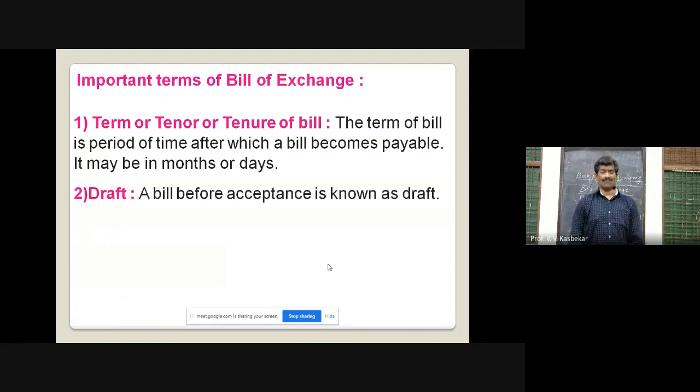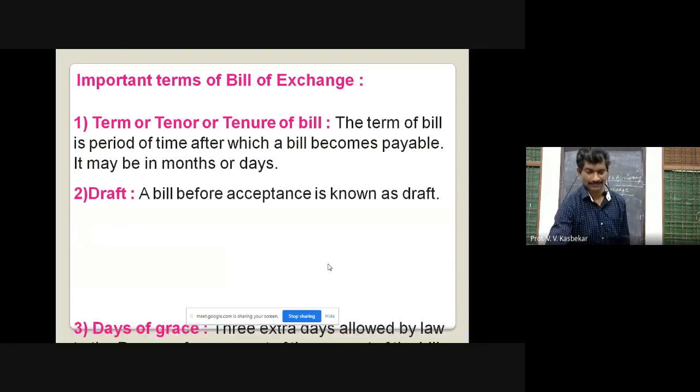Then draft. A bill before acceptance is a draft. That means when a bill of exchange is prepared, it is a draft at that time, until and unless it is accepted by the drawee. After acceptance, it will be a bill of exchange.